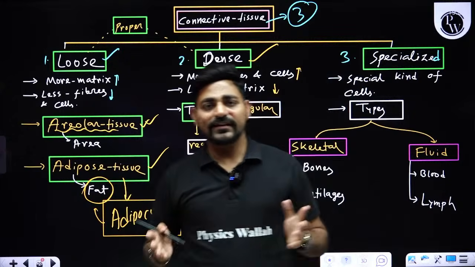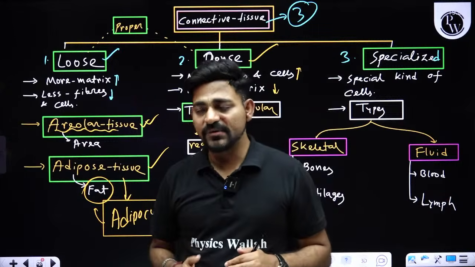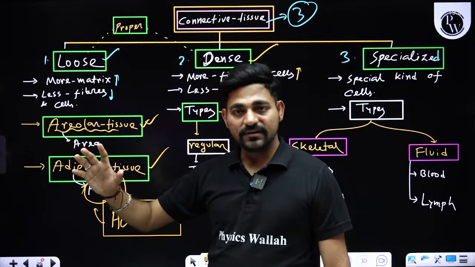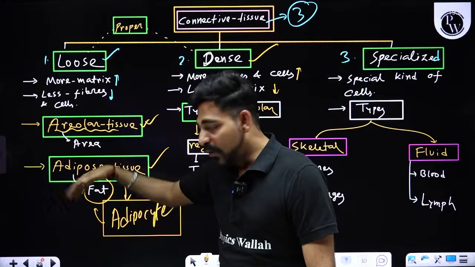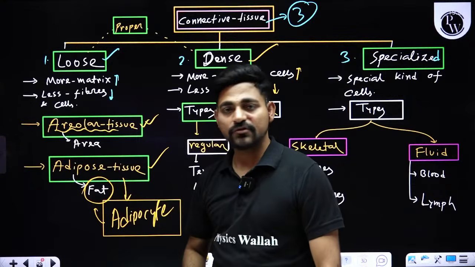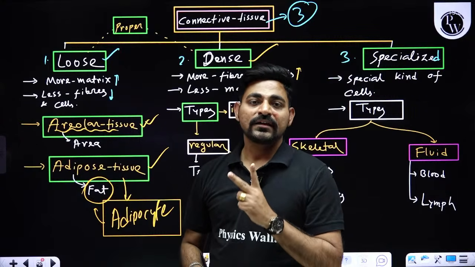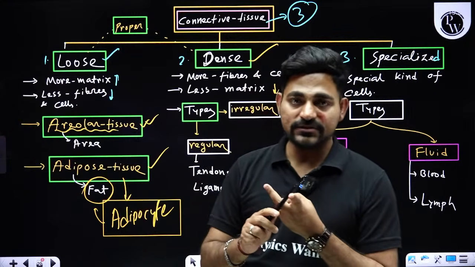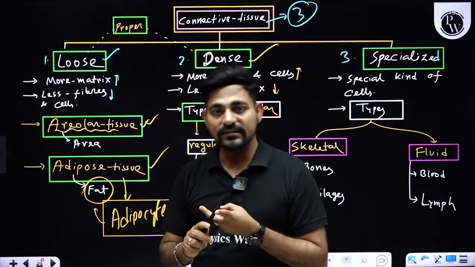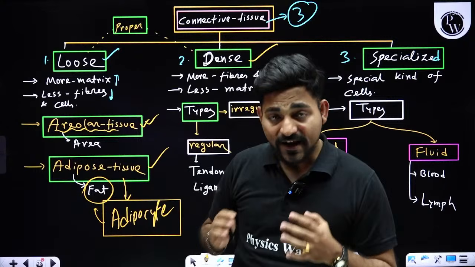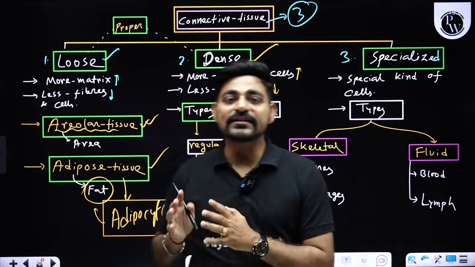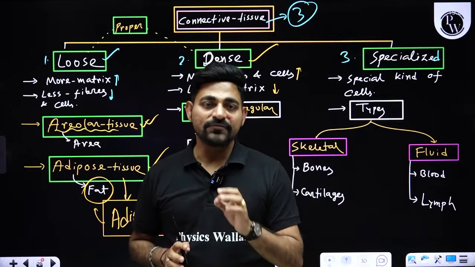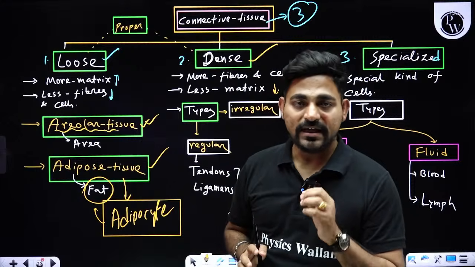But if we dive deeper, if we check in more depth, if you want to know about this adipose tissue or fat, there are two kinds of fats present in our body. One is brown fat and another is white fat. The fat present inside us, adult human beings, is white fat. The brown fat you'll be finding inside newborn babies or infants.